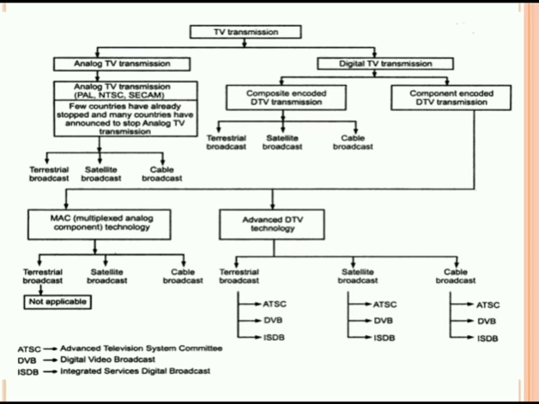And advanced digital television technology is also divided into terrestrial broadcasting, satellite broadcasting and cable broadcasting, which has three types each: ATSC, which is Advanced Television System Committee; second, DVB, that is Digital Video Broadcasting System; and ISDB, that is Integrated Services Digital Broadcasting System. Now, in this lecture, we will see in detail ATSC, DVB and ISDB.